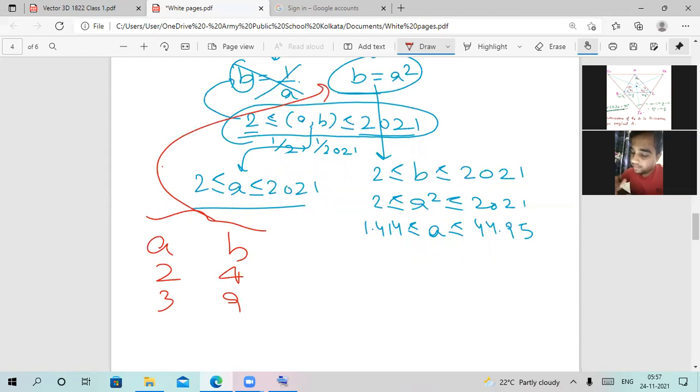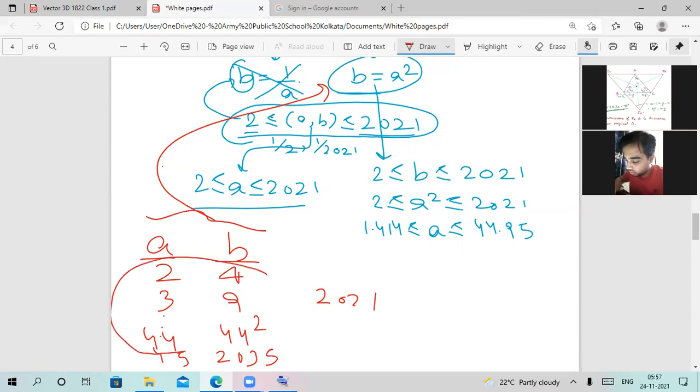This will continue until we arrive at a value of a as 44. At 44, b will be 44 square. But when a is 45, the value of b will be more than 2021. It will be 2035. Okay, so only this much of solutions are there.